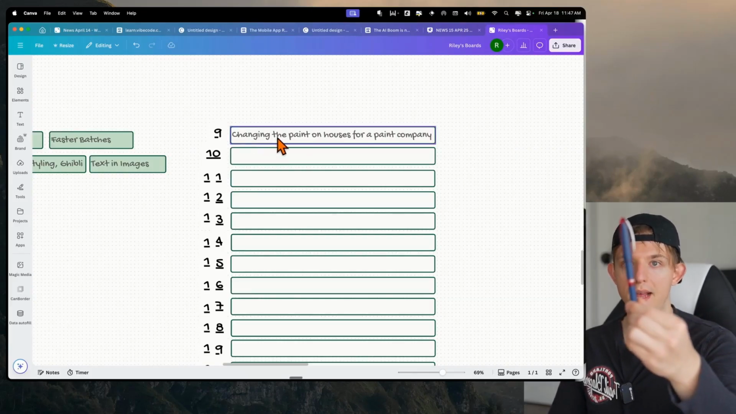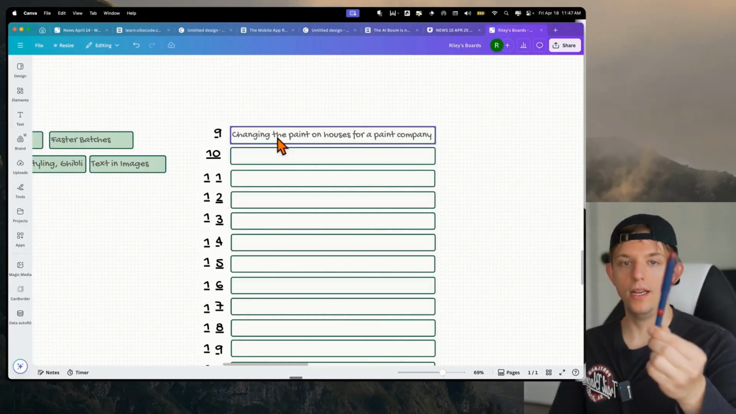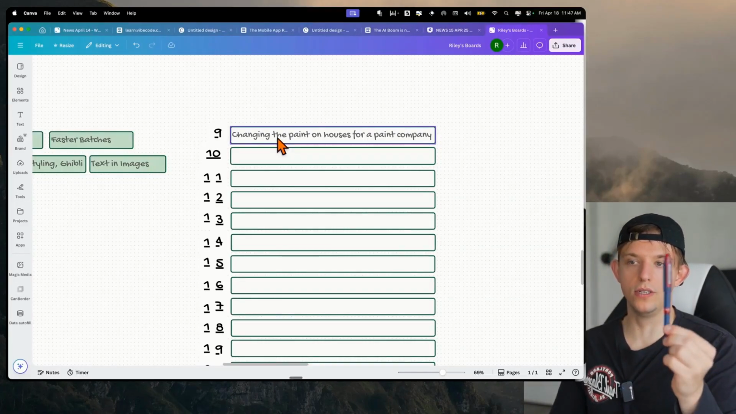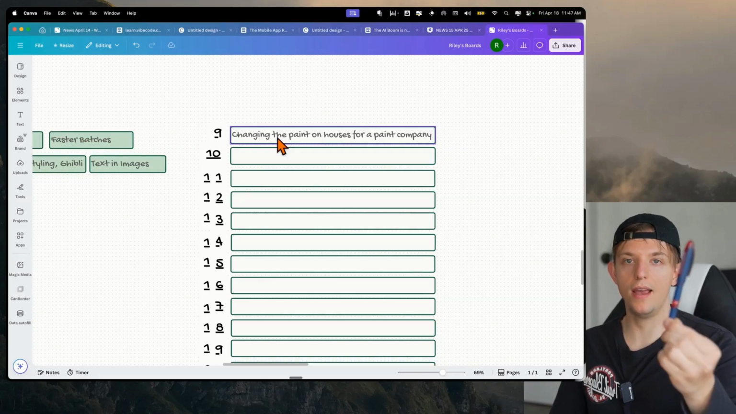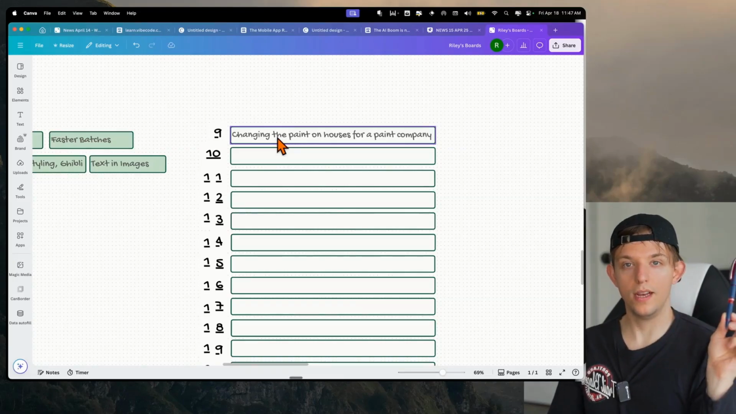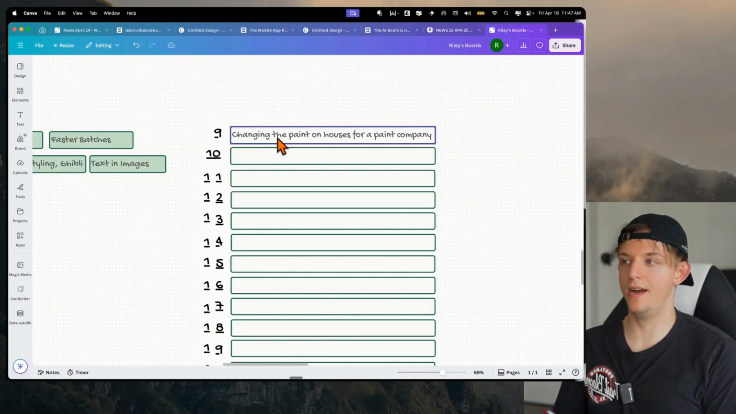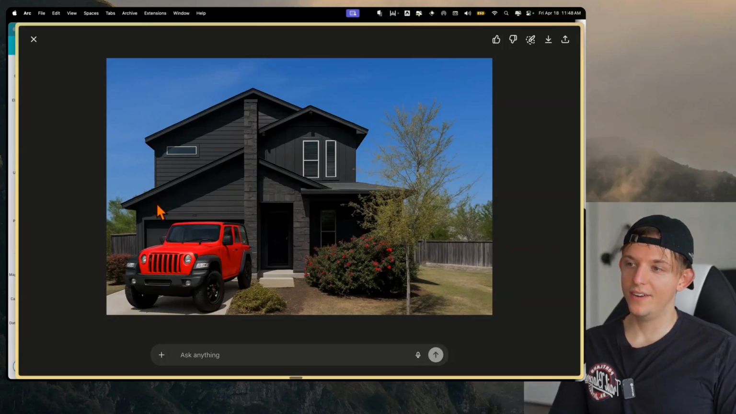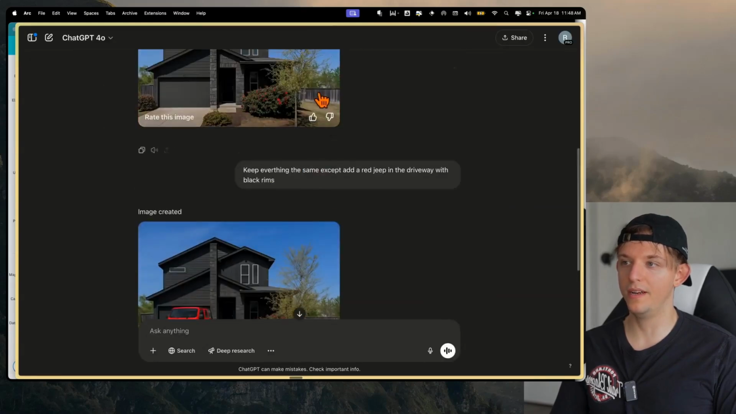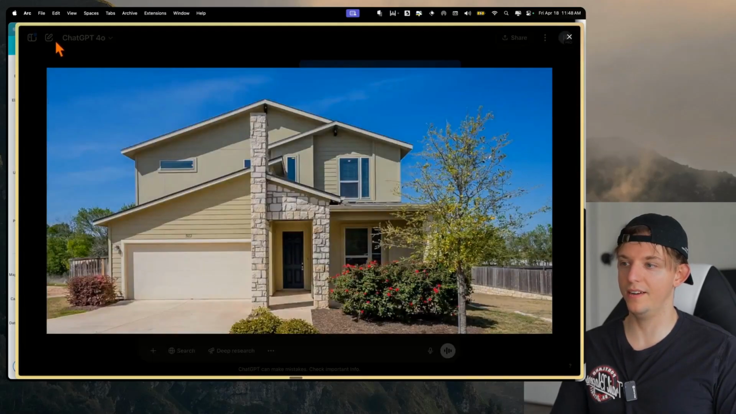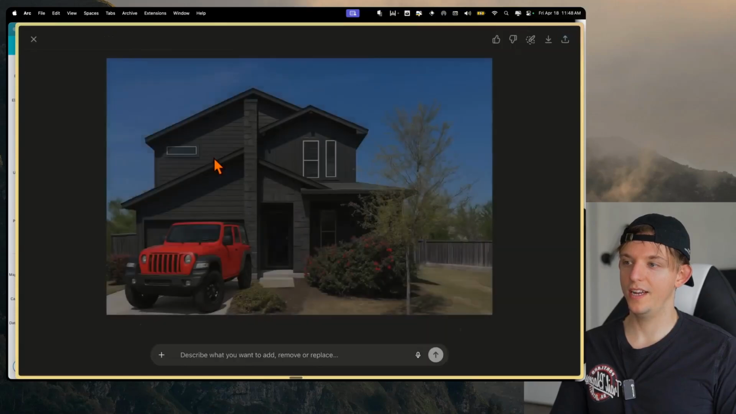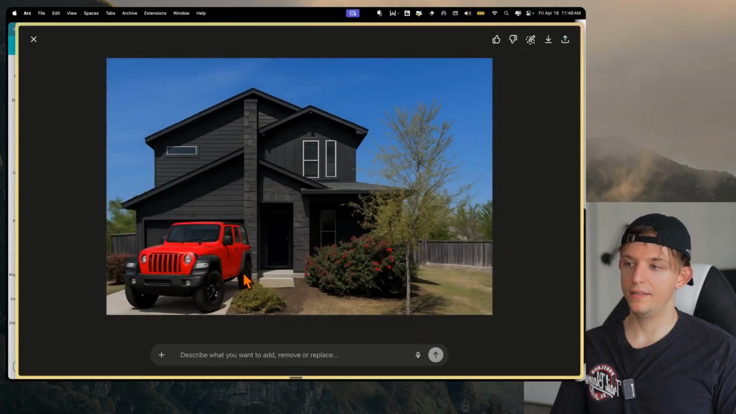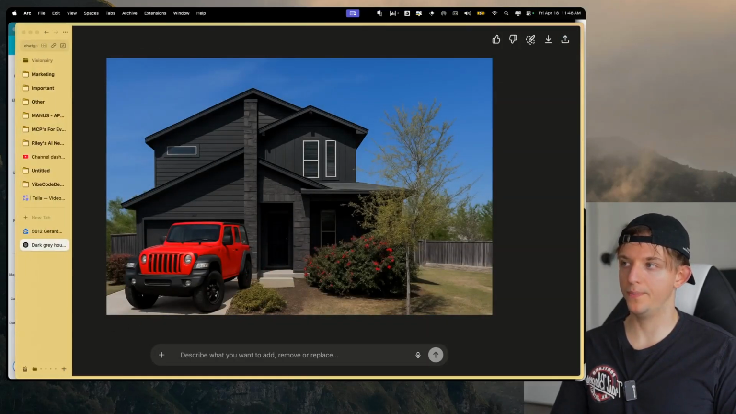Imagine if you work for a pen company and you need to sell this pen, right? You don't want to just have to take a photo of this pen. You could say, please put this pen in the hand of a model as they hold it. In fact, we'll do that right after this is done loading. There you go. We have the same image and we have this red Jeep out front. That's pretty good. We have this new house, which is basically identical to the form of this house right here. We painted it dark, and now we have this red Jeep right here in the driveway.